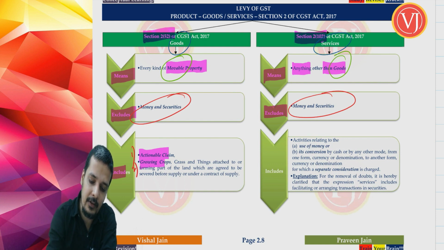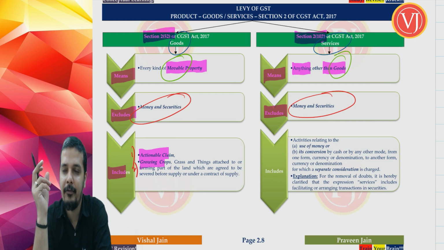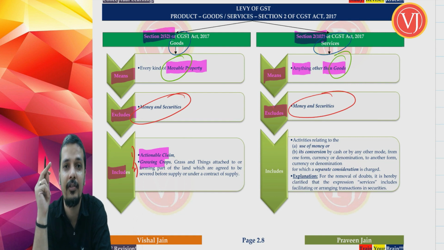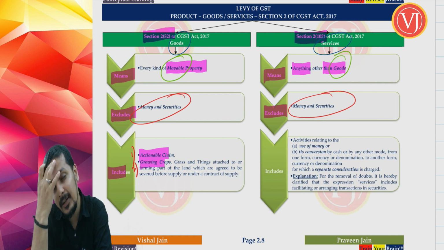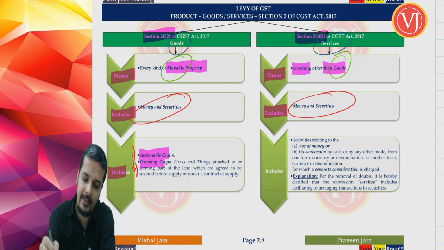Now when you talk about this plus, it is talking about a very fancy word. If you see the sentence of the Act, these are the exact wordings: activities relating to use of money or its conversion from one form, currency or denomination, to another form, currency or denomination, for which a separate consideration is being charged. Now either you can read it in that way, or you can understand that it is talking about service charges.